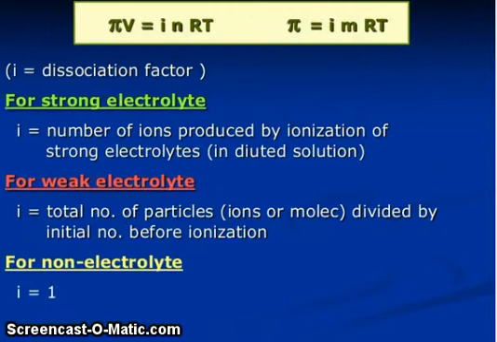Now pi V is equal to i C R T, and pi is equal to i C R T. i is the van't Hoff dissociation factor. For a strong electrolyte, i is equal to the number of ions produced by ionization of the strong electrolyte in dilute solutions. For weak electrolytes, i is equal to the total number of particles, ions or molecules, divided by the initial number before ionization. For non-electrolytes, i is equal to 1.